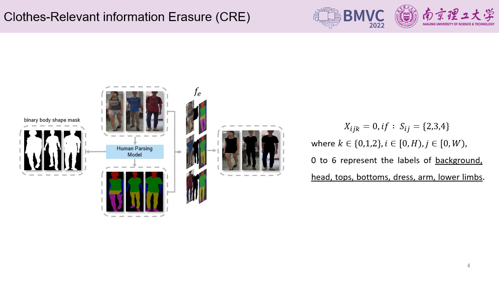First, we propose a clothes relevant information erasure module to erase the clothes relevant information on the original images. We utilize a pre-trained human parsing model to obtain the semantic information of the human body and identify the clothing parts of the human in the original image, including upper clothes, pants, dress, skirt, belt, bag, and scarf. Then we erase these parts and retain the other clothes irrelevant parts. We put the generated images into the network for training, so that the model can learn more biological features which are clothes irrelevant. What's more, we can also obtain the banded body shape masks for use by the next module.